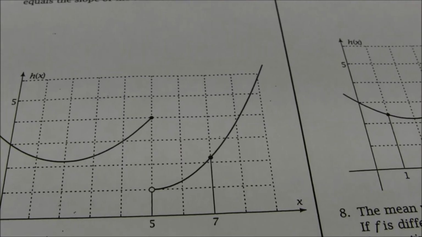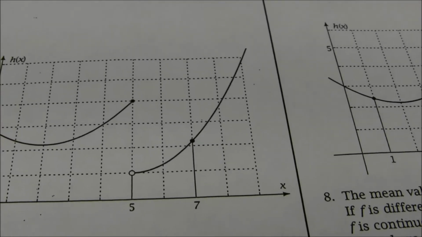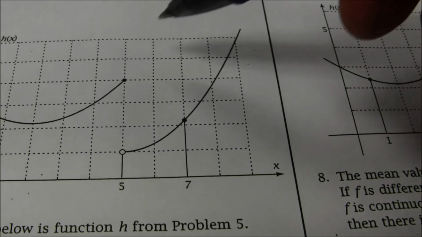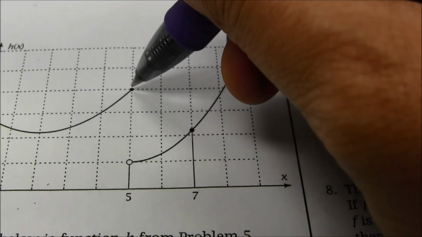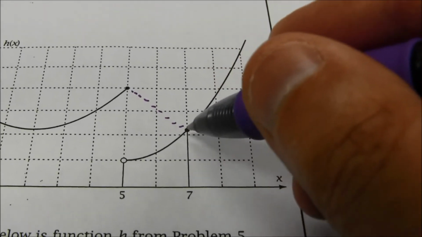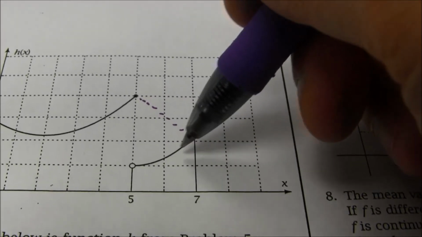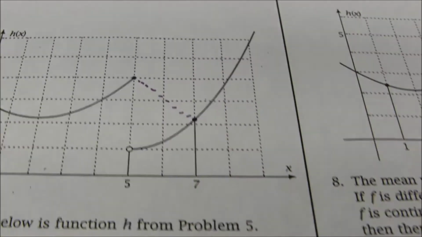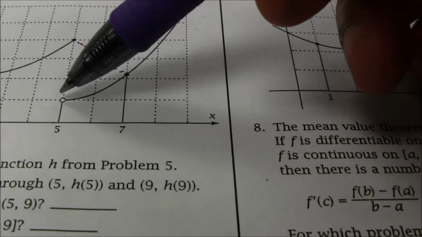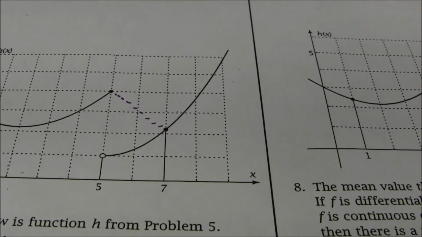We're going to look at what happens if functions aren't continuous. We're going to look both if it's discontinuous in the middle of the interval or if it's just discontinuous somewhere in the interval. So you'll notice here the average rate of change would be between that beginning point and that ending point, and you'll notice there is no tangent line that has the same slope on this interval as that secant line. So you can see there that if the function is discontinuous, even if it's discontinuous just at one of the endpoints, that's enough to make the mean value theorem fail.